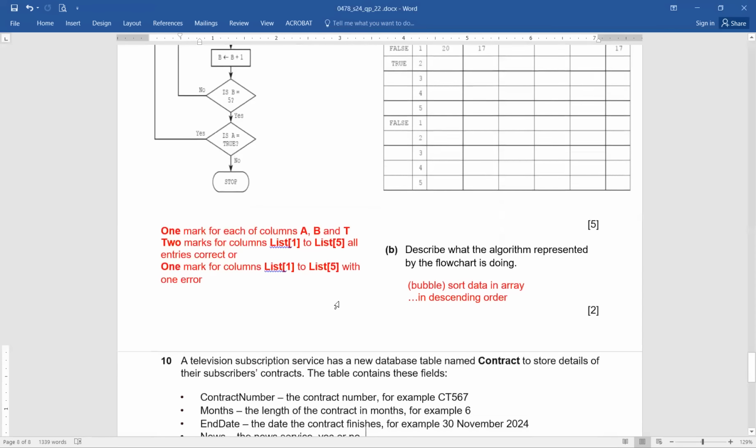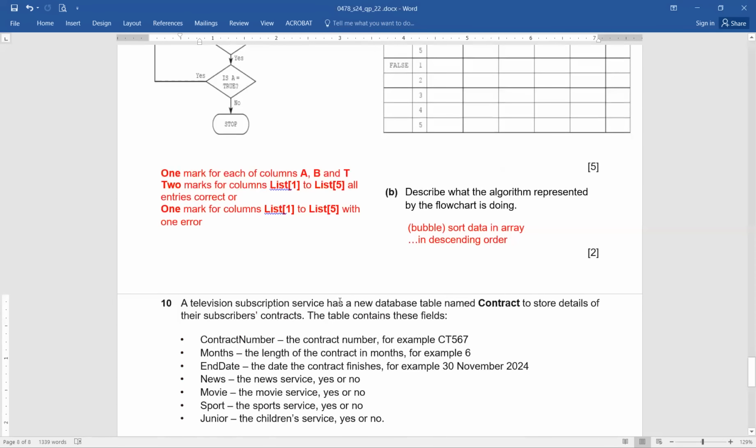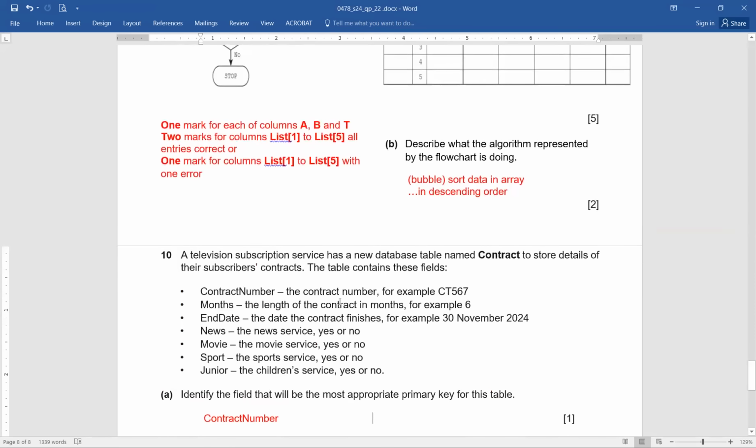Okay, question number 10, the last question, your favorite one. A television subscription service has a new database table named contract to store details of their subscribers' contracts.